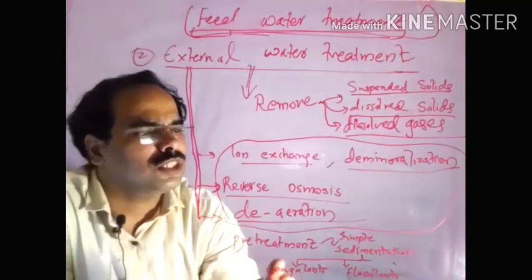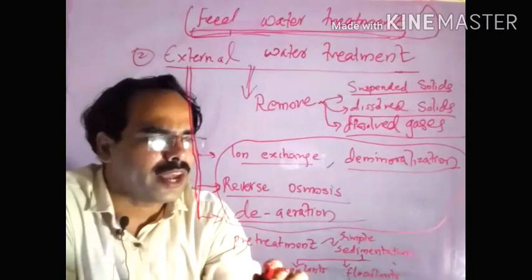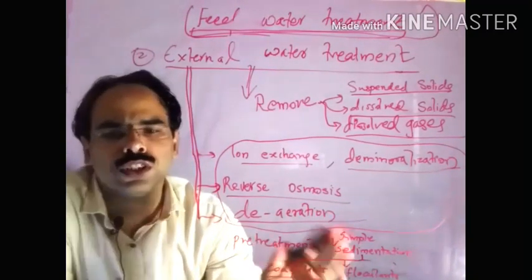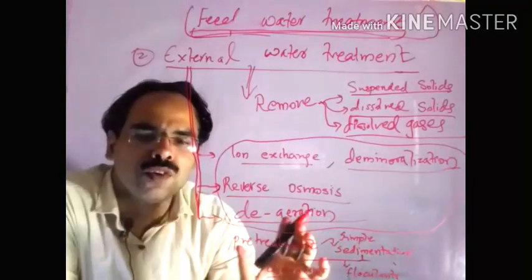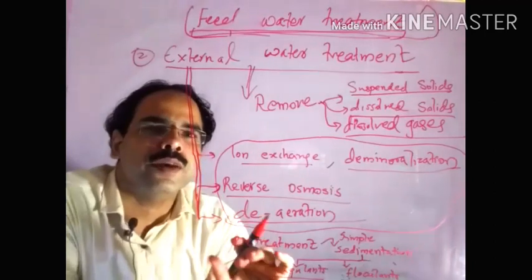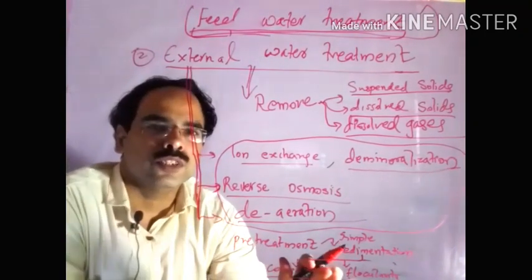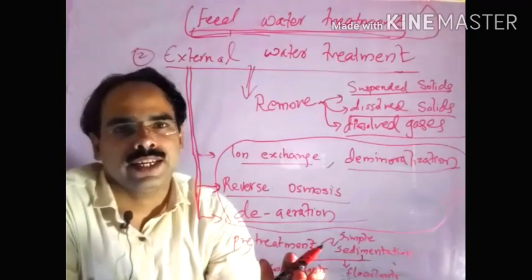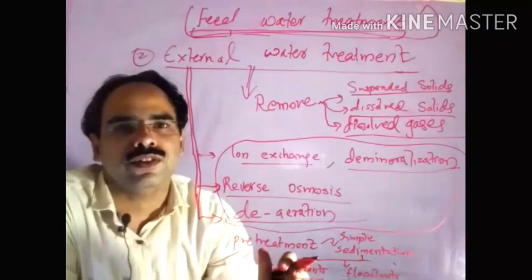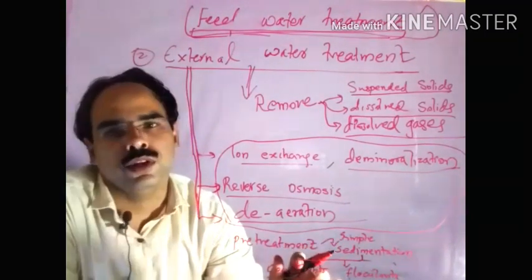In order to do the simple sedimentation, we add coagulants and flocculants. Flocculants promote the clumping of particles, so the particles have a chance to settle down in the tank itself. Then after that we pass the water into the boilers.